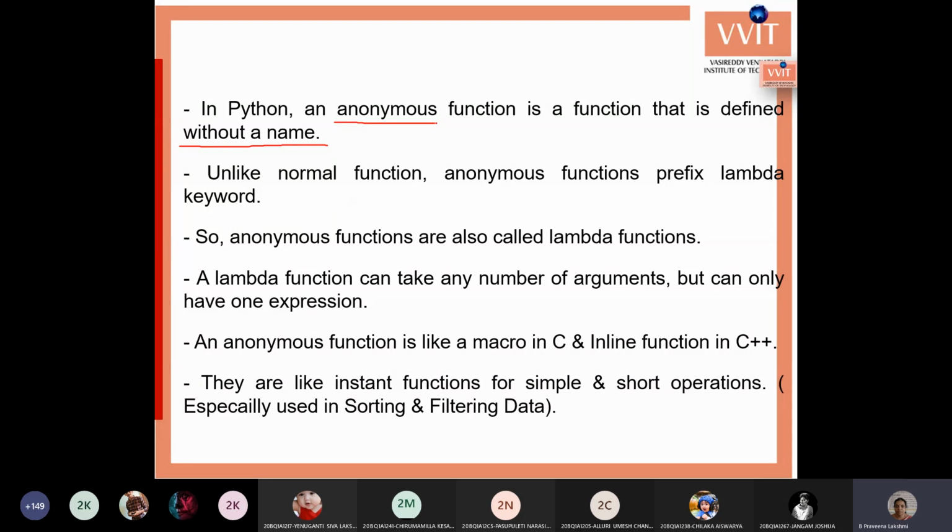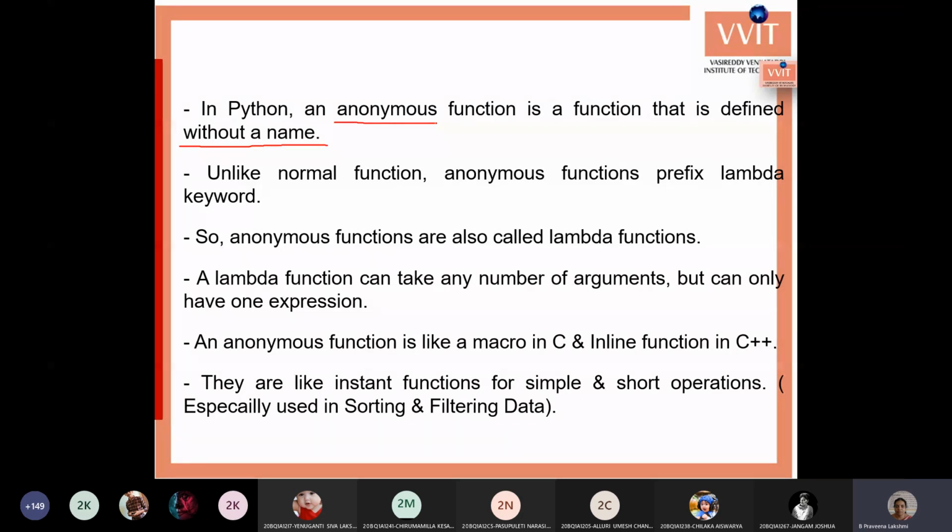In that case, you don't want to waste your memory remembering all those persons' names, or all those places which you are not interested in or which are not required for you. In the same way here also, we can reduce the system memory space by defining functions without a name, for small functions which don't require this much memory space.